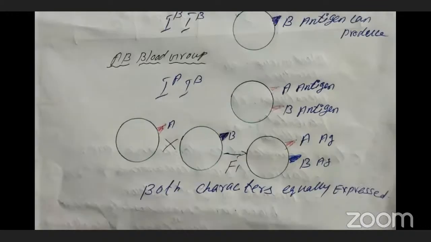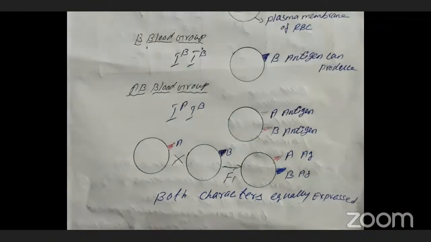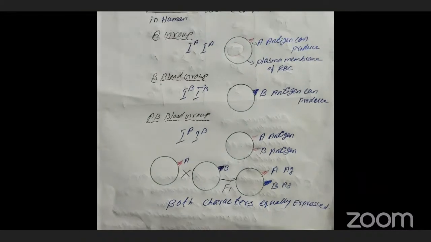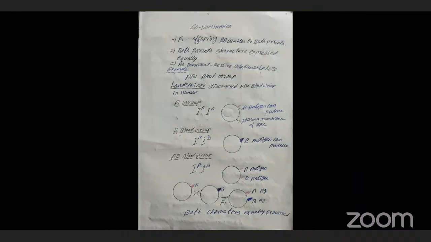When we cross blood groups A and B, the offspring may have both the A antigen and the B antigen. That blood group is AB. So if one person has blood group A and the woman has blood group B, then the progeny's blood group is AB, containing both A and B antigens. Both characters are expressed equally in the AB blood group, which is called co-dominance.